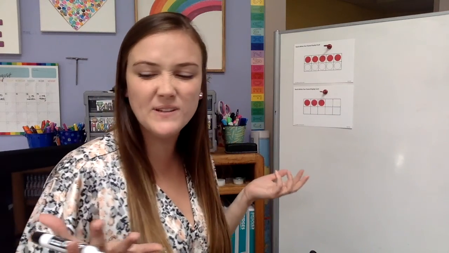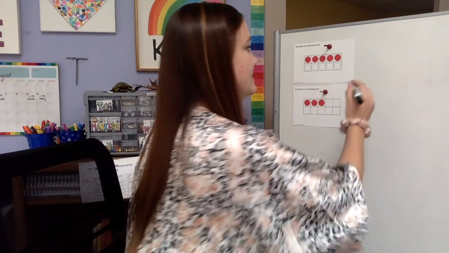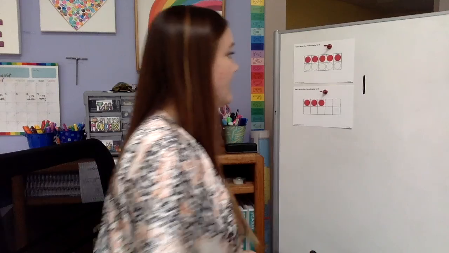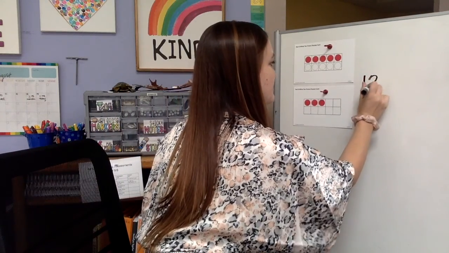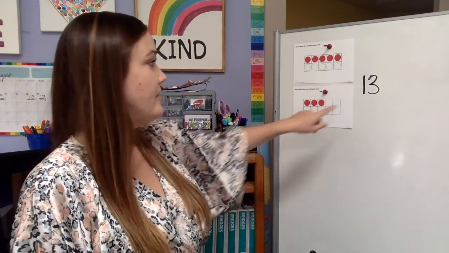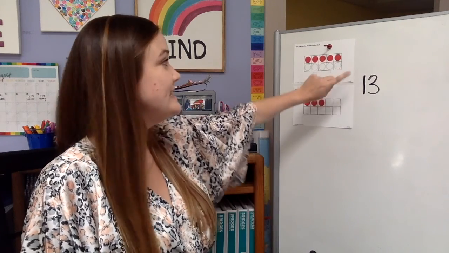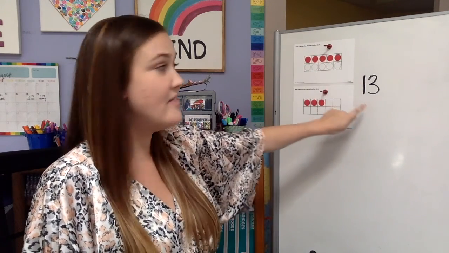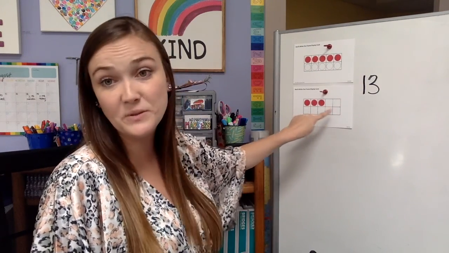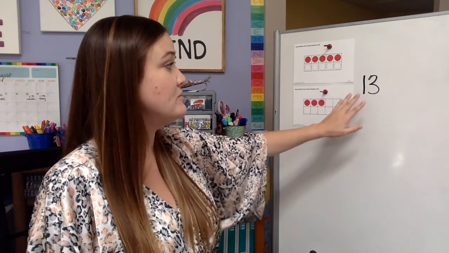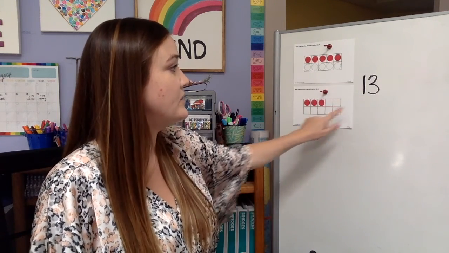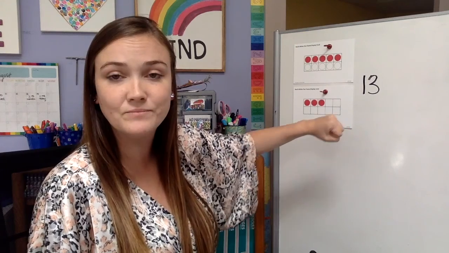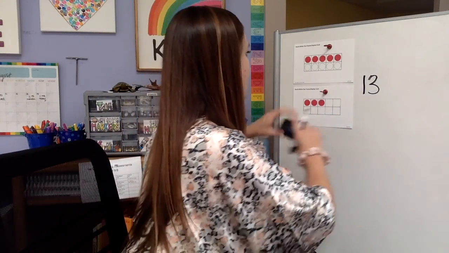How do I write the number 13? Well, it's a teen number, starts with a 1, and then I have a 3. 13. This 1 represents that 10 that I have, and then this 3 shows these 3 down here. So that's an easy way to remember. I have 10 and then I have 3 more. I have 13 altogether. Let's do one more. Go ahead and erase it.